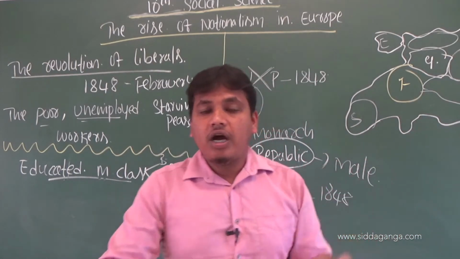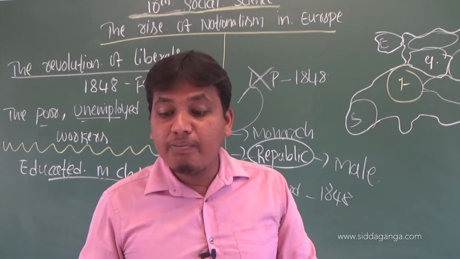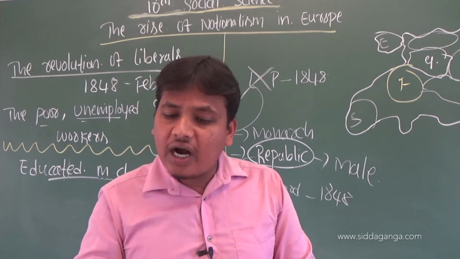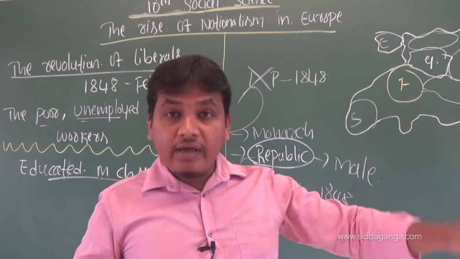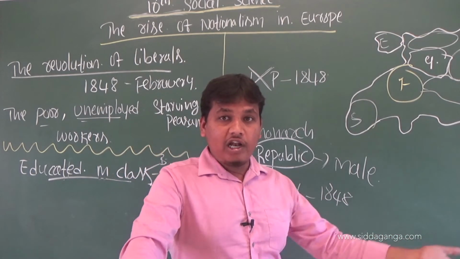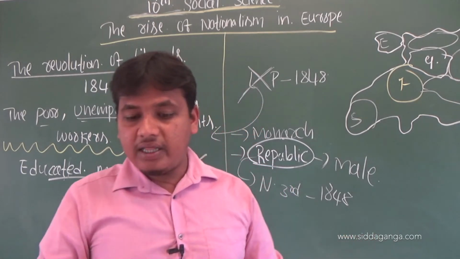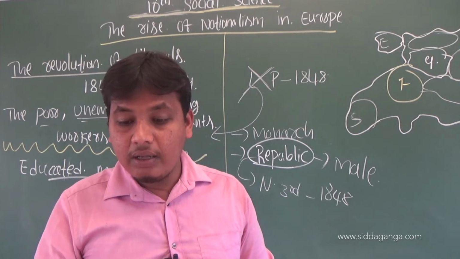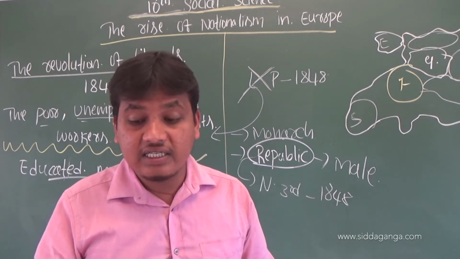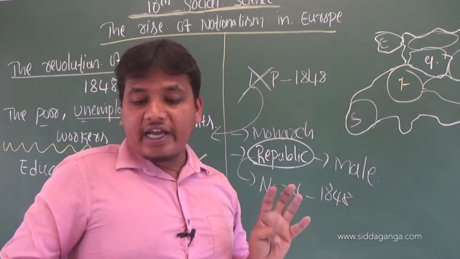That means they wanted their own administration to run. Next, they took advantage of growing popular unrest to push their demands for creation of nation states. They took advantage of growing unrest to push their demands. The growing population was unified by the men and women of the liberal middle class. And next, their demands for creation of nation states. What were their demands? The first demand was for a creation of nation state.